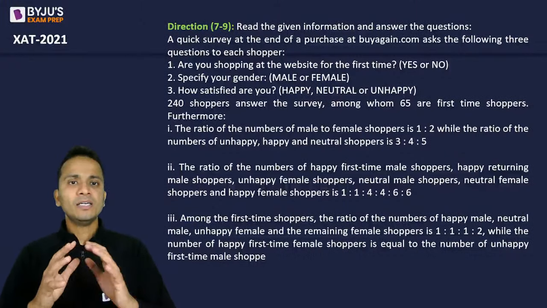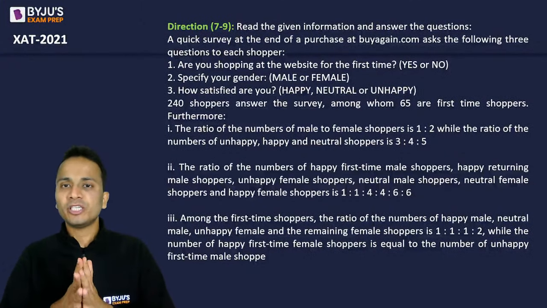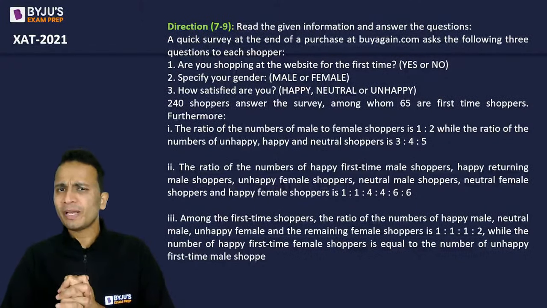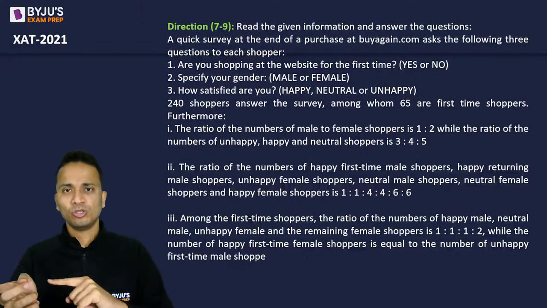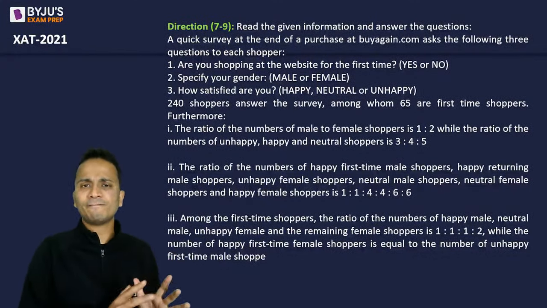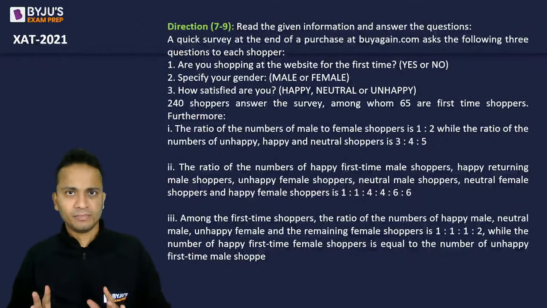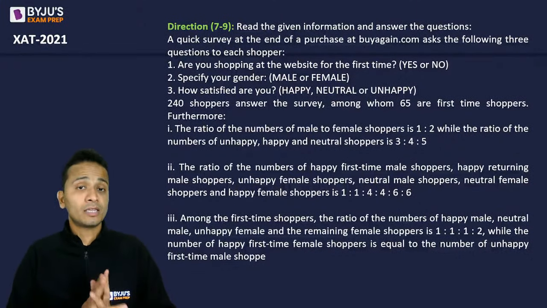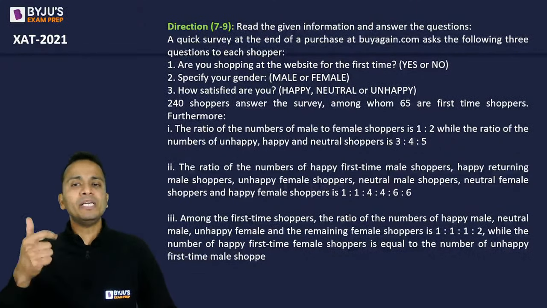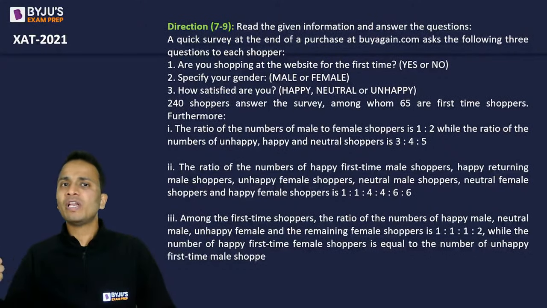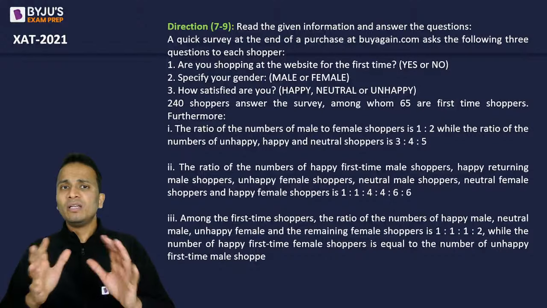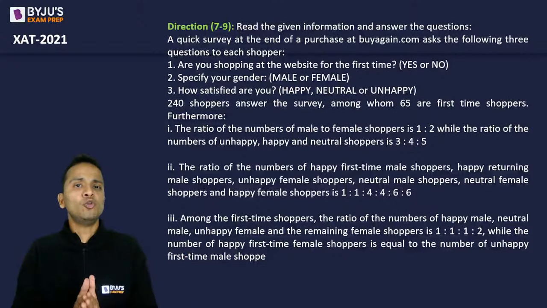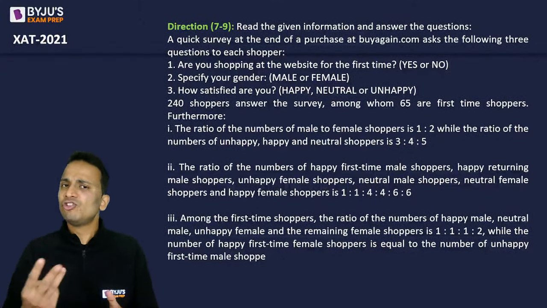So a quick survey at the end of a purchase at buyagain.com asks the following 3 questions. First question, are you shopping at the website for the first time? Yes or no? So the shopper will be either the first time or not the first time, right? Second thing, specify your gender, male or female. The third one, how satisfied you are, happy, neutral or unhappy. So first question will have 2 answers. That means it will divide the entire data in 2 parts. Second question again will divide the entire data in 2 parts. Third will divide the entire data in 3 parts.